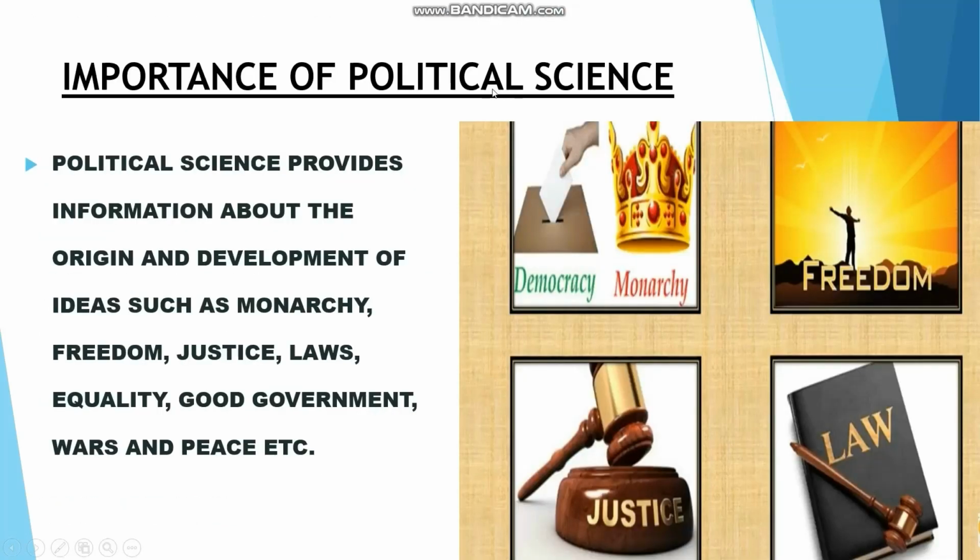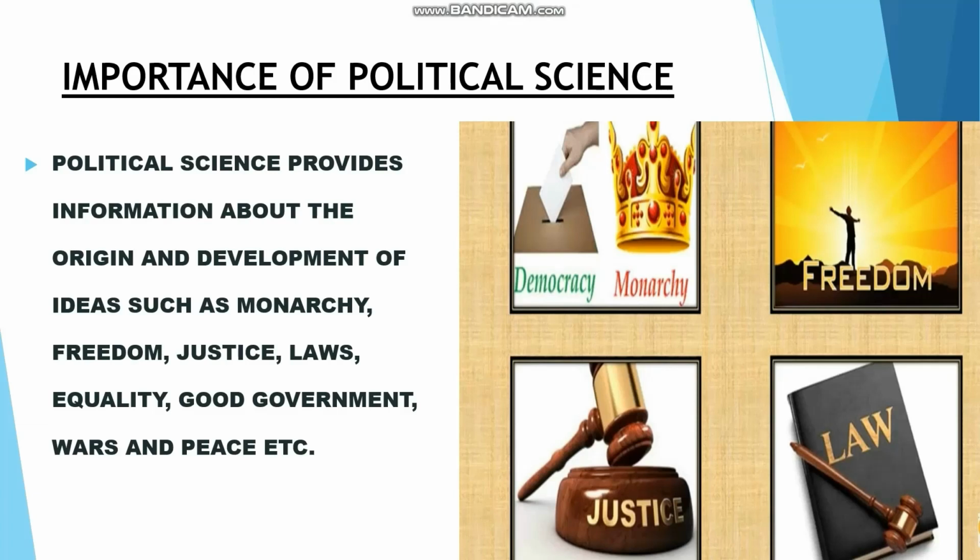Political science provides information about the origin and development of ideas such as monarchy, freedom, justice, laws, equality, good government, wars and peace, etc. So here political science gives information about the establishment of the state or the country. How was it originated? How did it develop? And not only that, it gives ideas about whether it is monarchy rule. The word monarchy, what do you mean by monarchy? Yes, in ancient India, monarchy rule was in existence, where the king's rule was in existence. That is called monarchy.